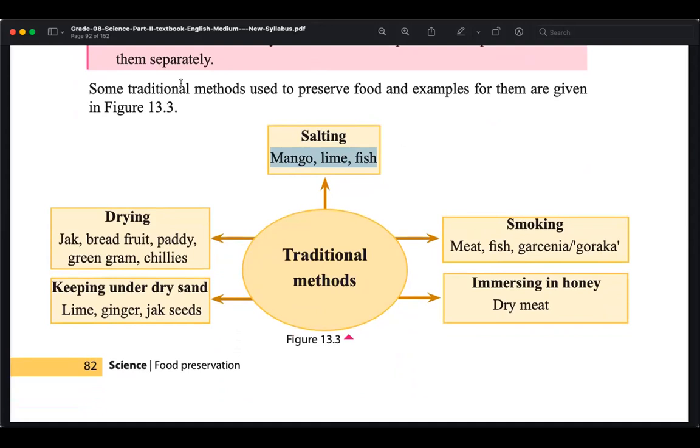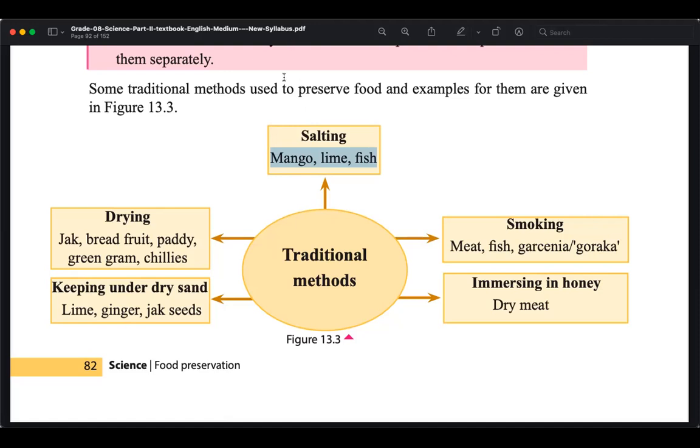Why will the microbial activities be low? Because when salt is there, it is not really a watery environment. Even if water is there, the salt is attracting water molecules.